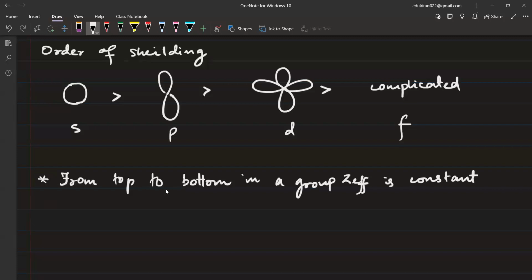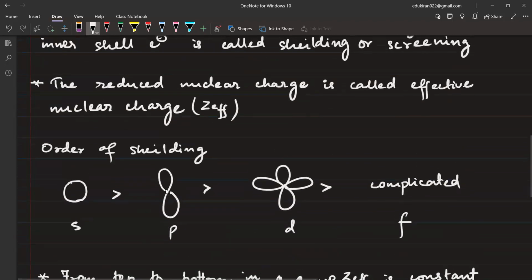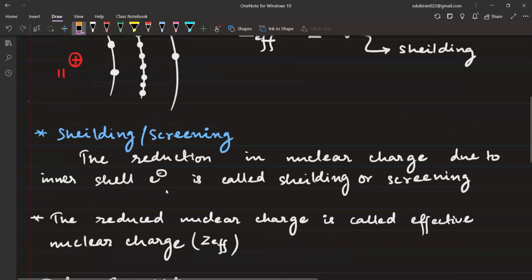So why is that happening? It is because the proton number increases as well as the shell number increases. So what is happening? The protons are also increasing, right? And the shell number is also increasing. So effectively, the effective nuclear charge remains constant.